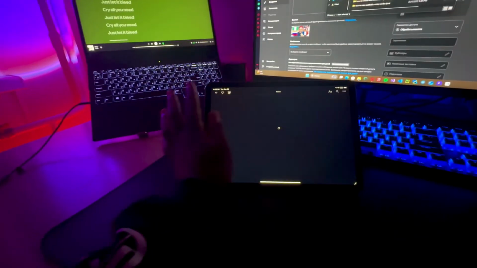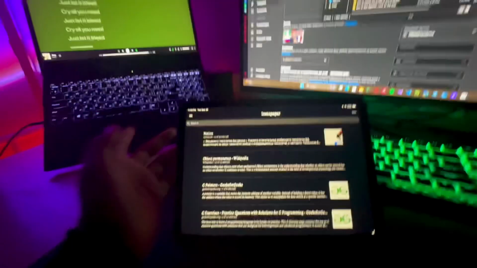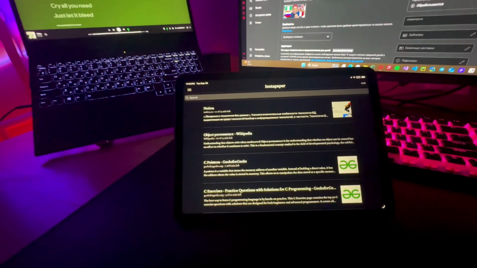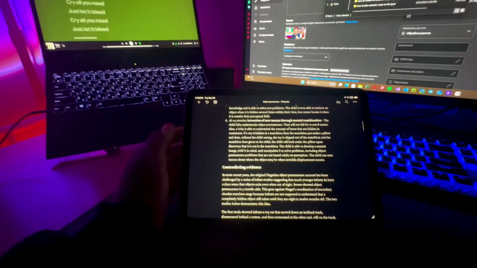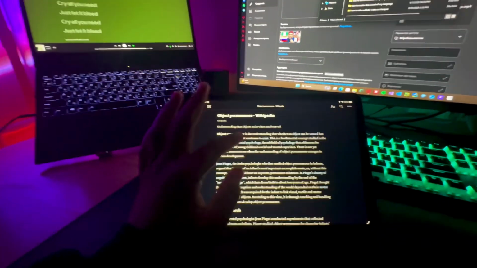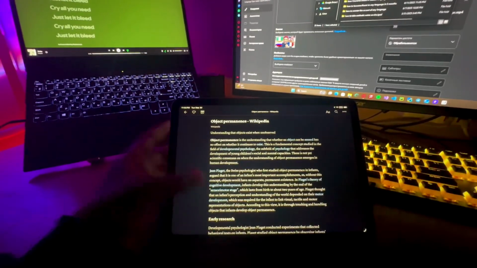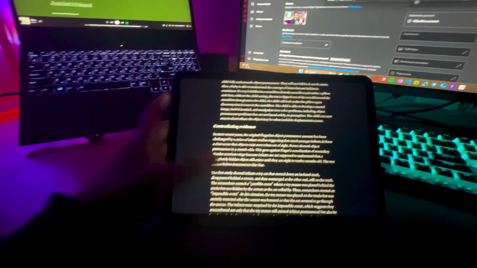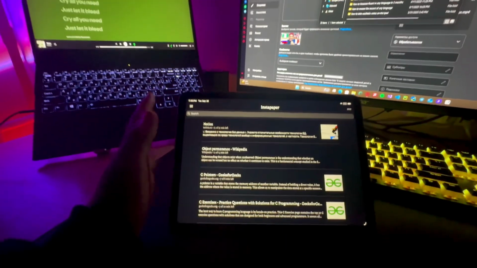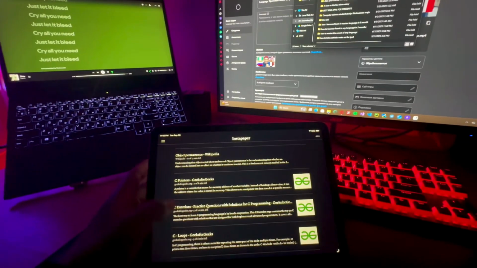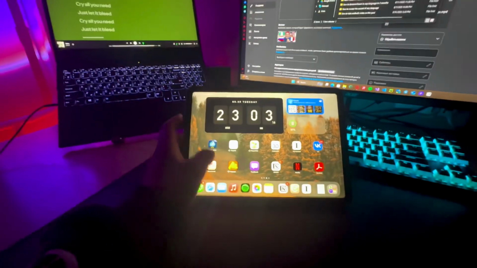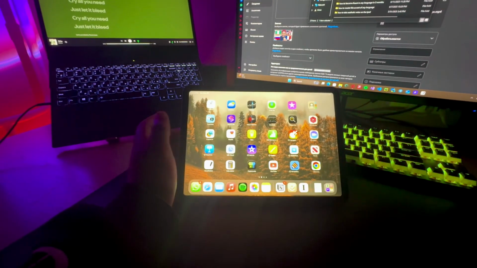Another application that I really like is this application right here called Instapaper. What Instapaper does is basically, if you have a web page that you're reading, let's say on Wikipedia, you can just share it to this application and you can have it in offline format. And I just like how aesthetic it looks. It actually saves the pictures, it saves everything. Because of that, I really like importing some things that I'd like to read at some point, or some things that I just like to save on my iPad. So Instapaper is one of the cool applications that I definitely recommend.